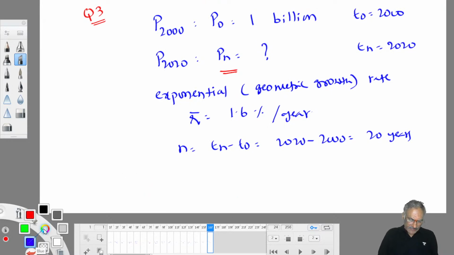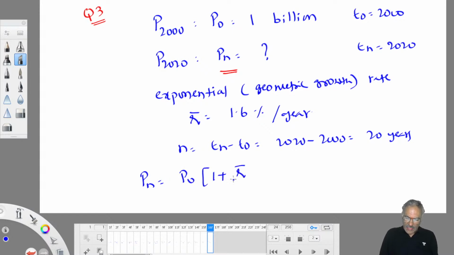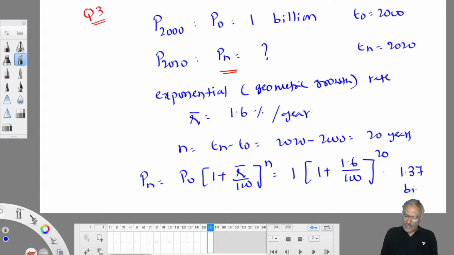So let us try. Pn is equal to P0 into (1 plus R bar by 100) whole power n. P0 is 1 billion, R bar is 1.6% per year, n is 20 years. Come on, how much are you getting? 1.37 billion. That's how we can work out this problem. Understood? Otherwise, the other formula also you can use, that also will give the same answer. Normally when statistical information is given, we use this formula. Normally when R bar is given, straight away you can use that formula also.